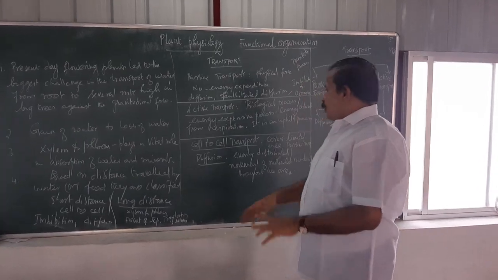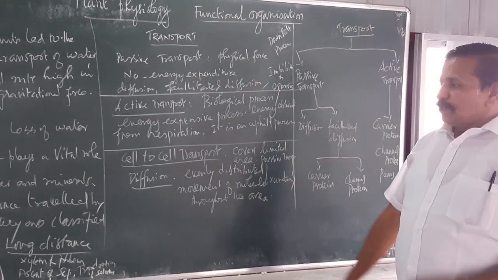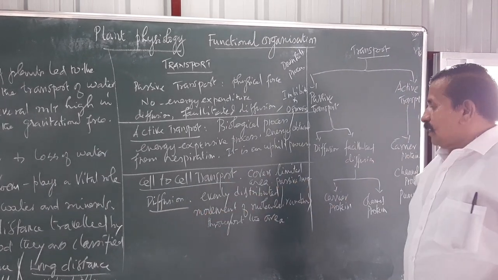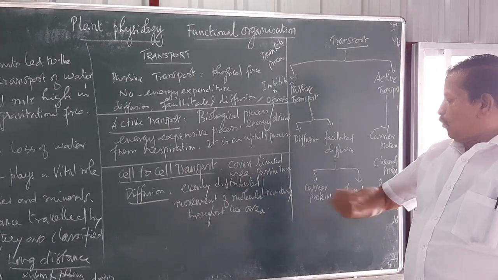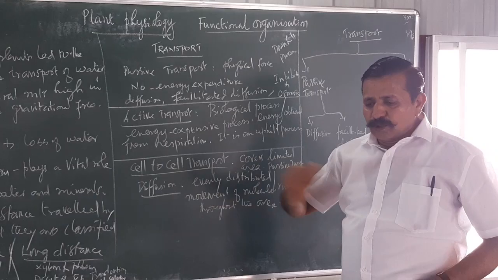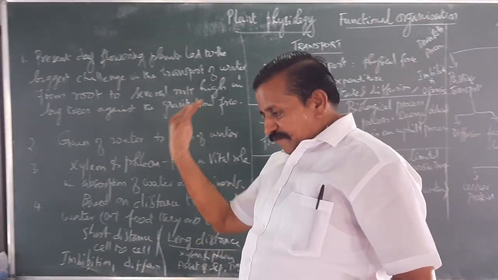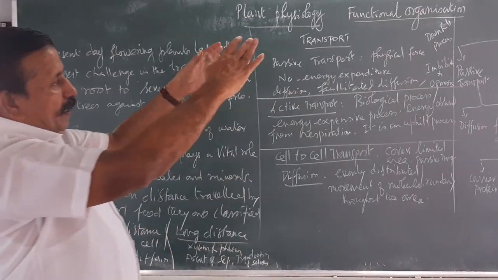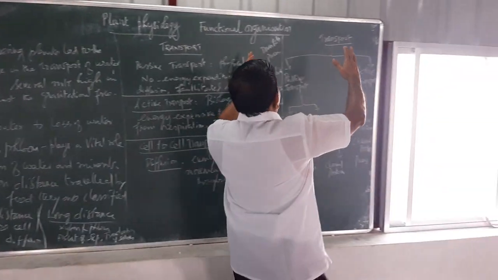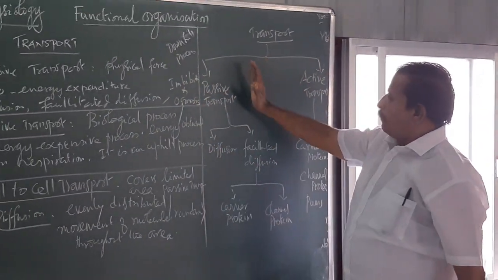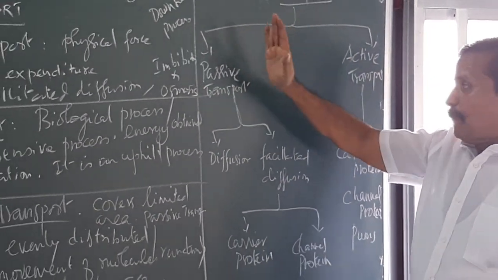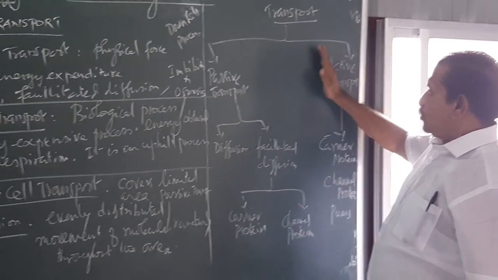And cell to cell transport: I have already explained in detail short distance cell to cell movement, where molecules are evenly distributed, moving randomly throughout the area. Hence it is called diffusion. And the transport we have already separated into passive transport and active transport. I have explained in detail what passive transport and active transport mean.